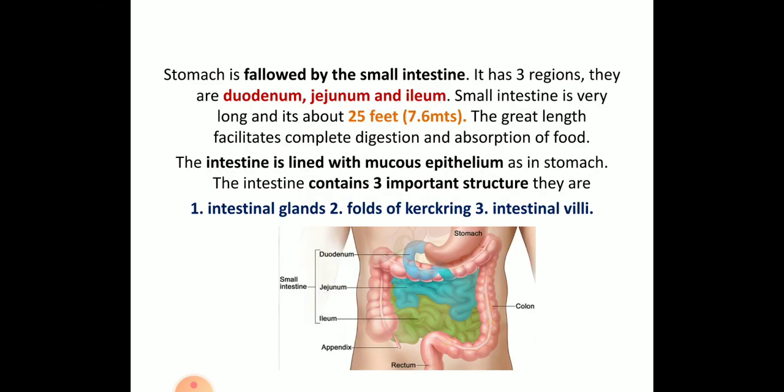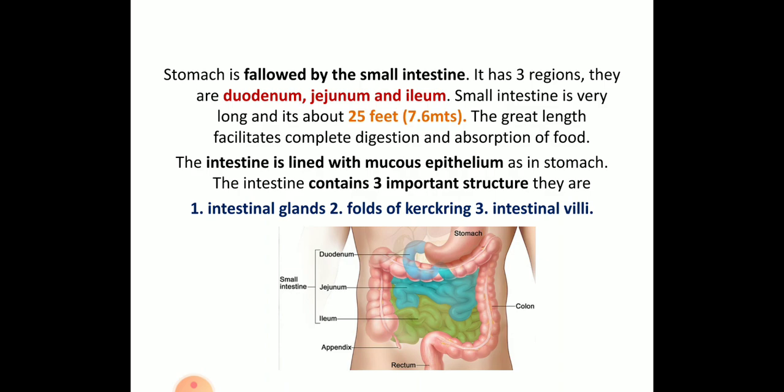So next we'll move on from the stomach towards the small intestine. So stomach is followed by small intestine, and it has 3 different regions, that is duodenum, jejunum and ileum. So we all know that the small intestine is the longest region in humans, because it is 25 feet in length, or 7.6 meters.